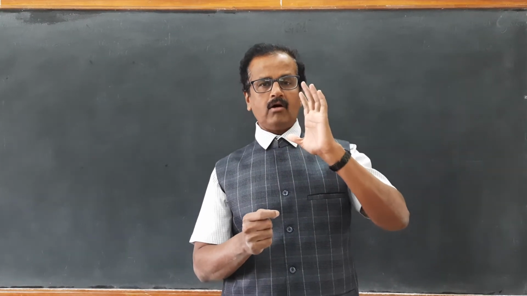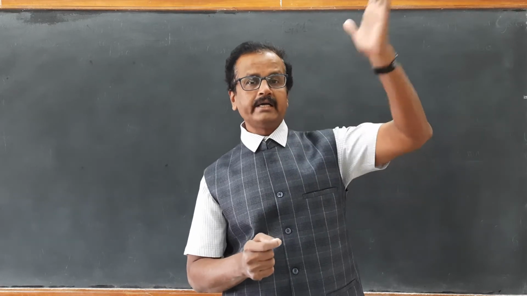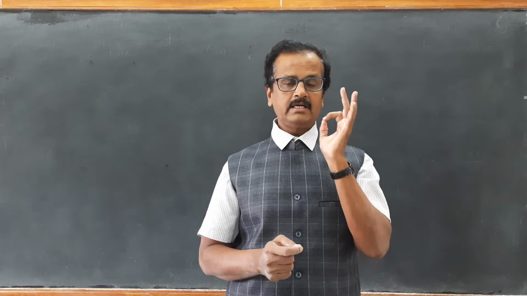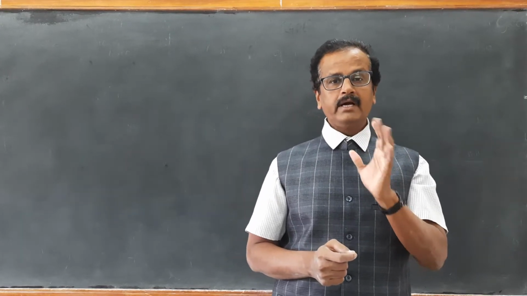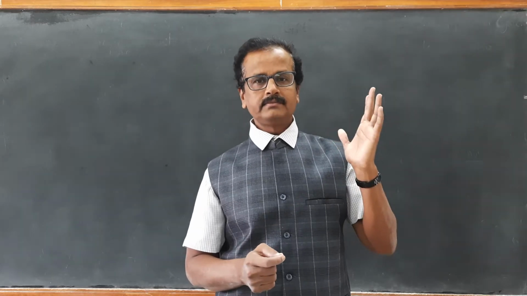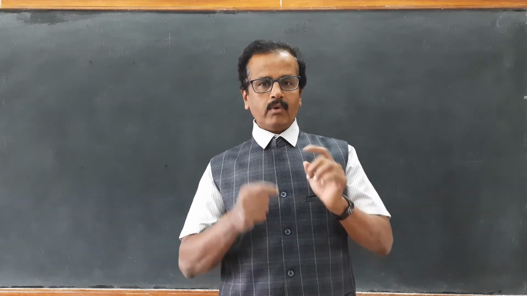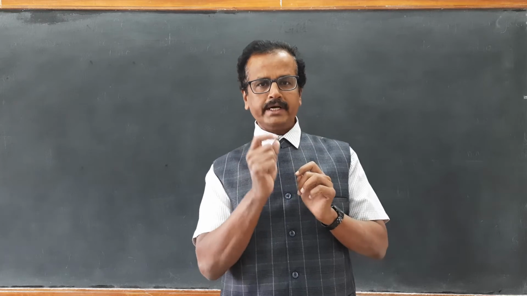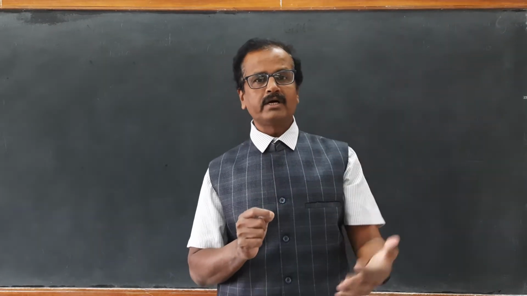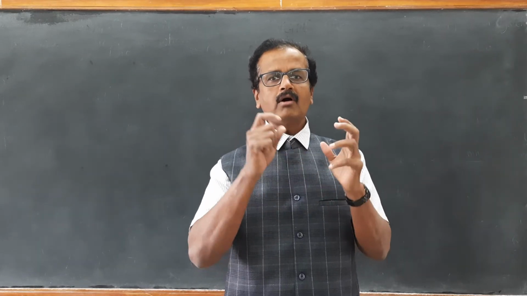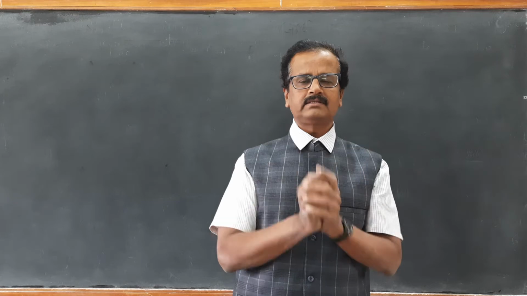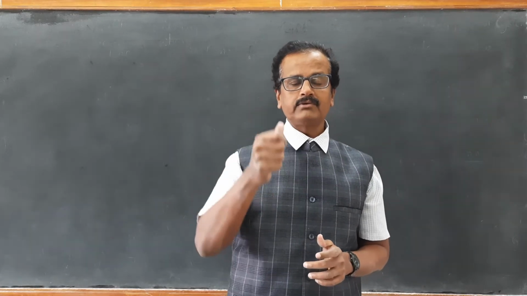So if we go on firing that object with still higher and higher speed, at a certain stage it may so happen that the ball may not fall back to the ground. It means we want to find out that speed to be given to a body for which the ball doesn't fall back to the ground. The object should just escape from the gravitational field of the earth. That we want to find out.